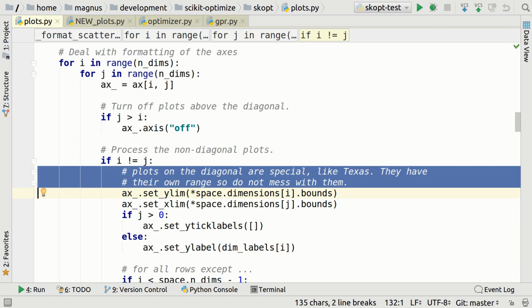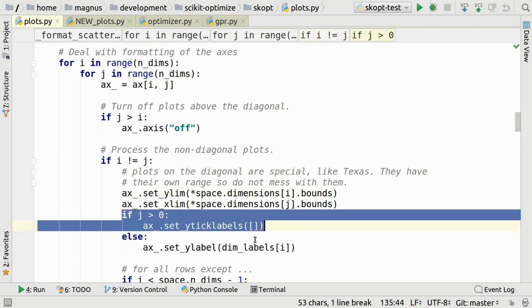I can't remember. What did we get to? 1, 2, 3. Now we have another one. 4. So I'm not sure. Why is this if j is greater? What is this doing here? So this is setting the y-tick labels to nothing if j is greater than 0.